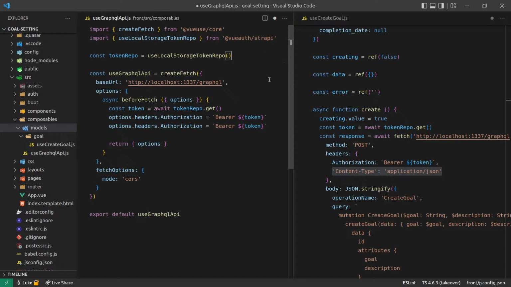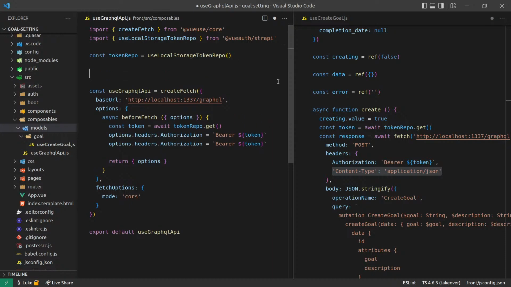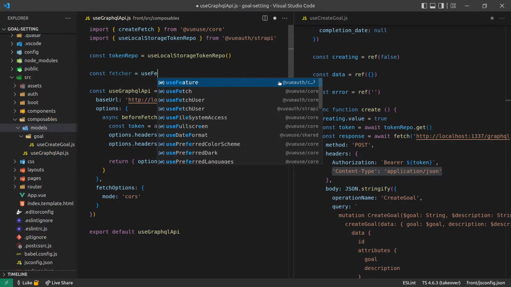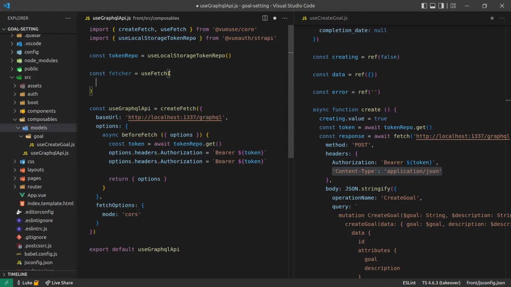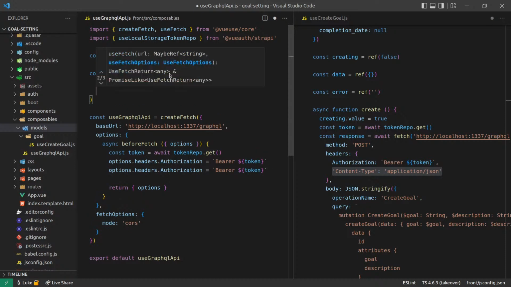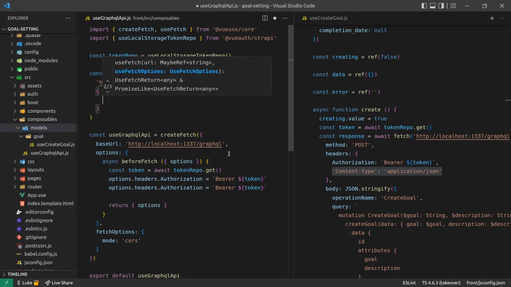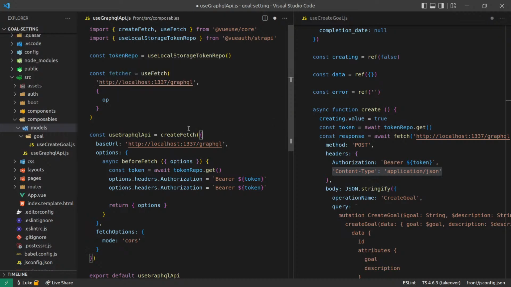I'm doing too much looking around. Let's just say const fetcher is equal to useFetch like this, and then we'll give it as the first parameter the URL, and then as the second parameter, we'll send in our options. Can I set headers in here? No, I'm not getting any type hinting for that.